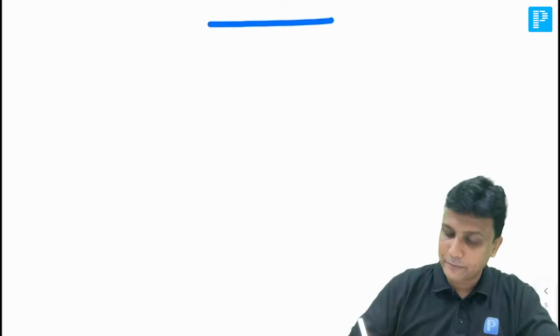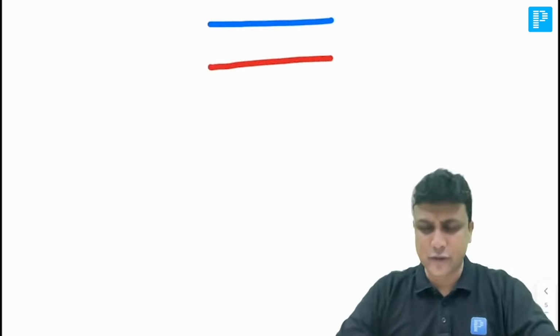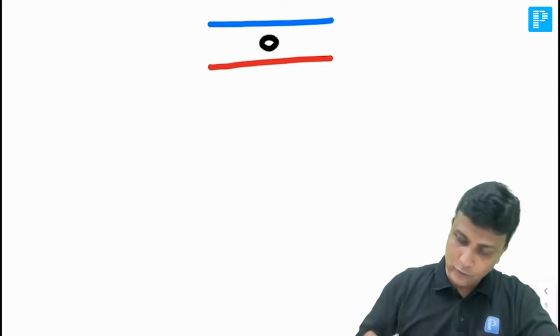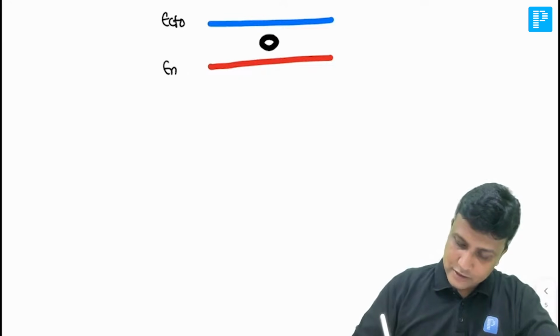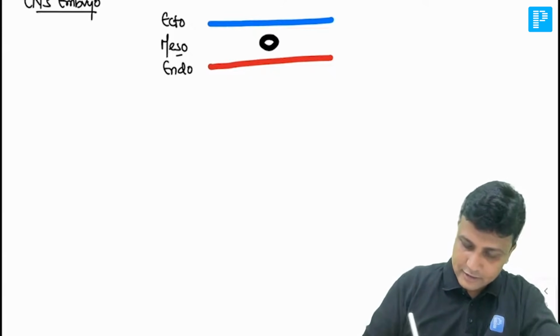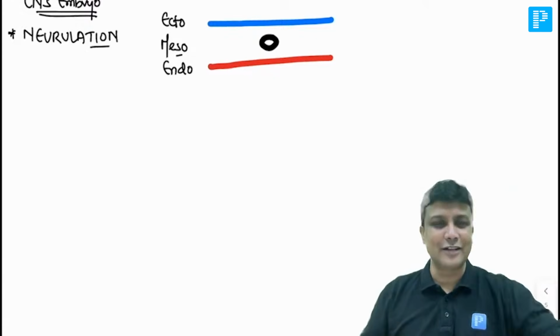This is your ectoderm here, this one is your endoderm here, in the middle you are having mesoderm, and then this one here will be the notochord. If you want, we'll write it once more here. This one is ectoderm here, this one is endoderm here, and this one is mesoderm. Please write down the heading in your notebooks. We are learning right now CNS embryology, and in CNS embryology we are learning which topic right now? We are learning neurulation. Suniye sir, hardly in 10 minutes how this will be completed.